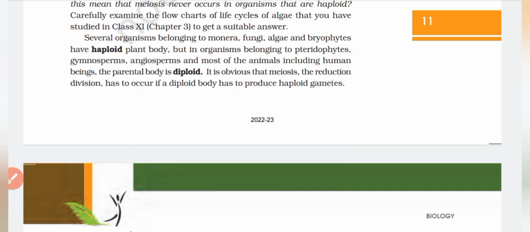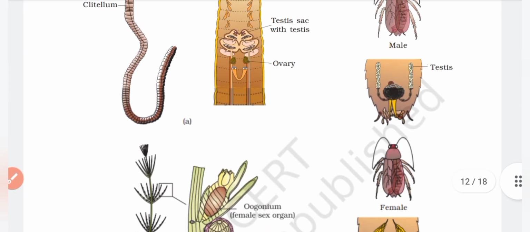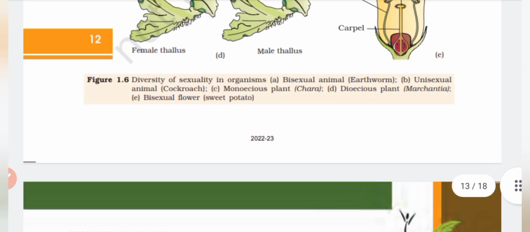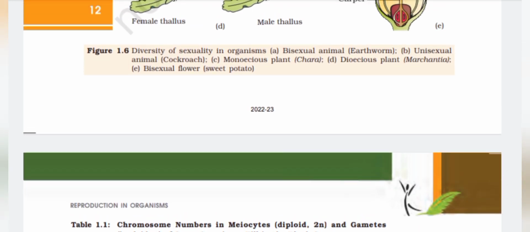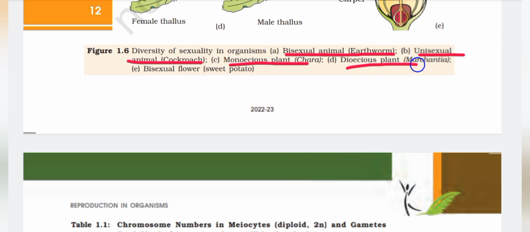Figure 1.6 Diversity of sexuality in organisms. A. Bisexual animal, earthworm. B. Unisexual animal, cockroach. C. Monoecious plant, Chara. D. Dioecious plant, Marchantia. E. Bisexual flower, sweet potato.